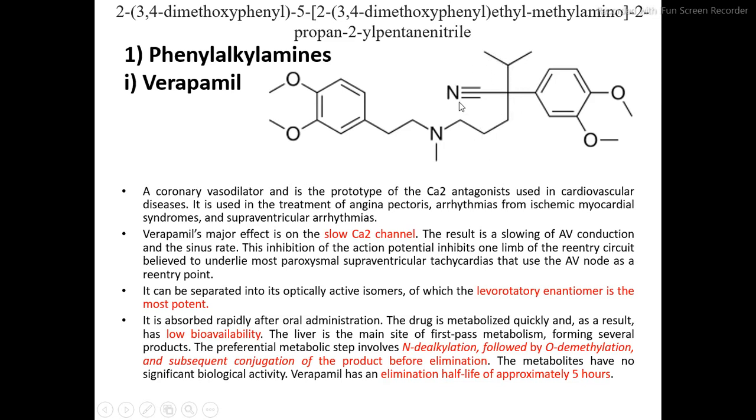pentane nitrile. How many carbons are there in a straight chain? That is 5. 1, 2, 3, 4, 5. So at last it is pentane nitrile. So this is the IUPAC nomenclature of verapamil.